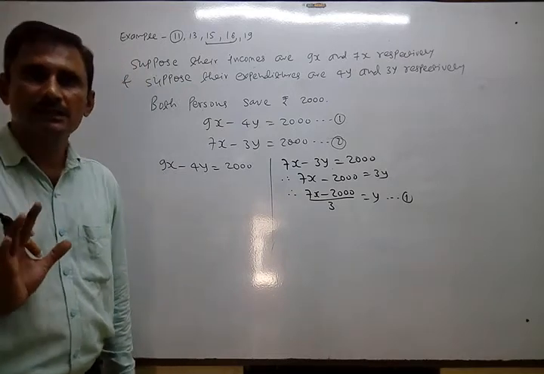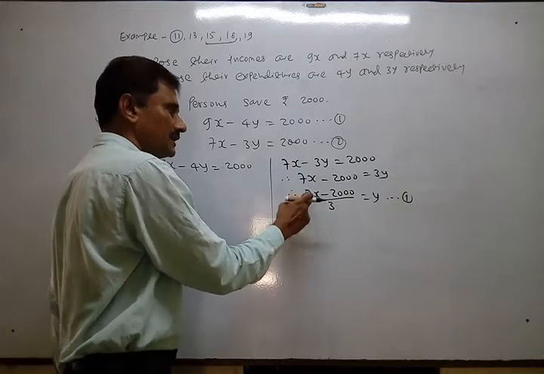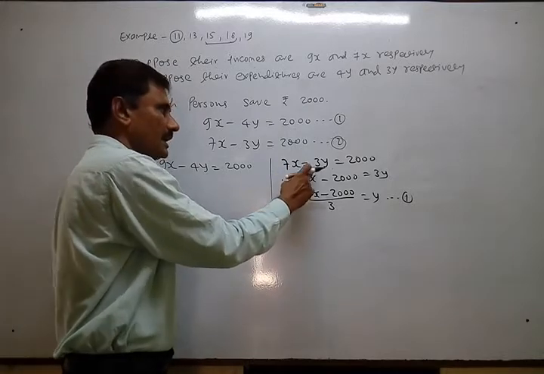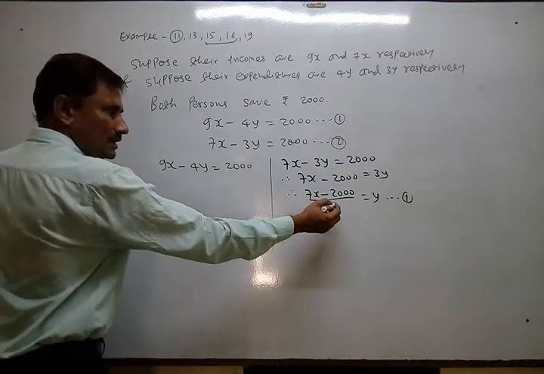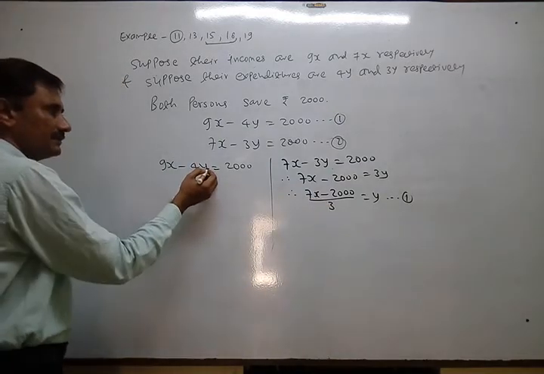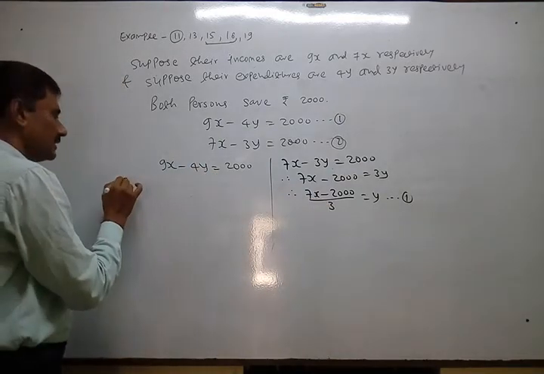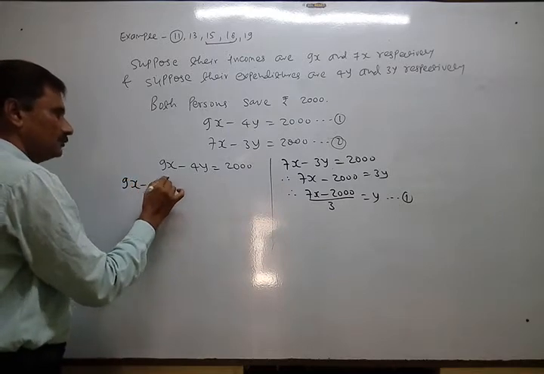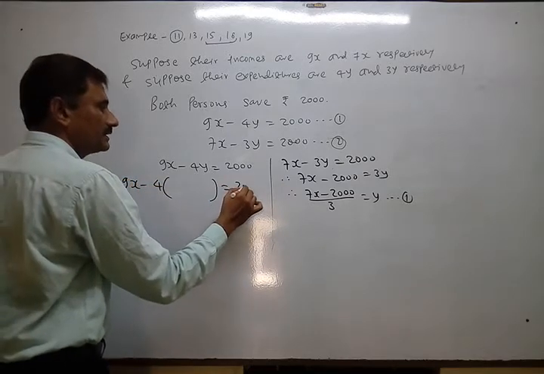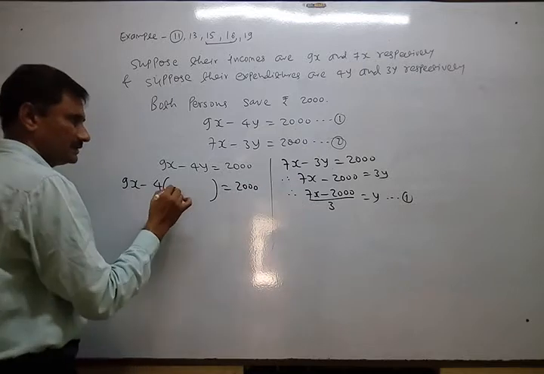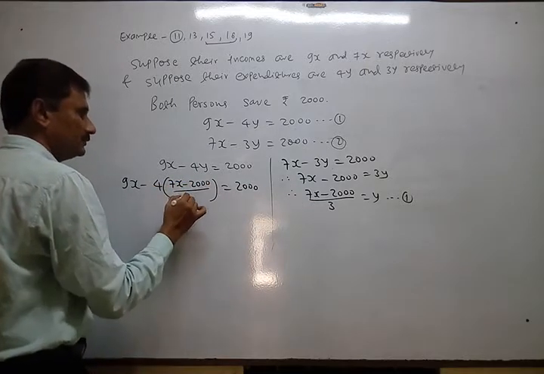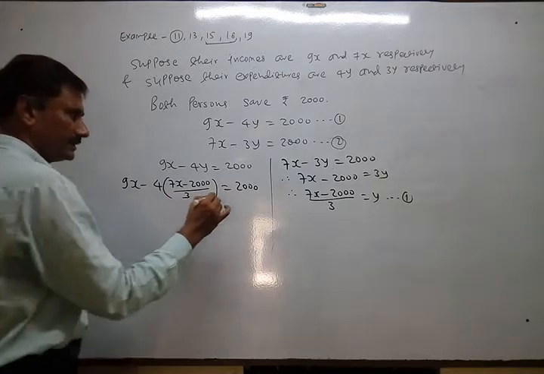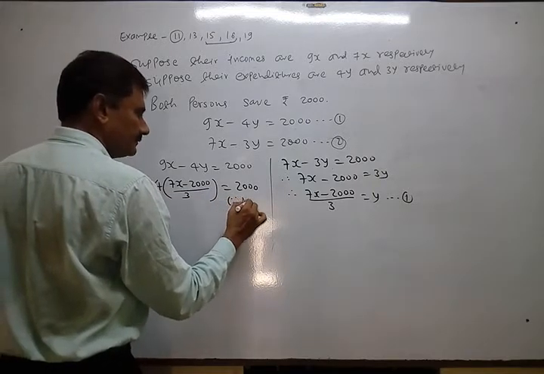You just select which variable to be the subject. I just select the minimum coefficient. Now use that one here. Whenever y is given, write down that. So 9x minus 4 in place of y, by equation 1, it is 7x minus 2000 upon 3. Here you can give the reason using 1.